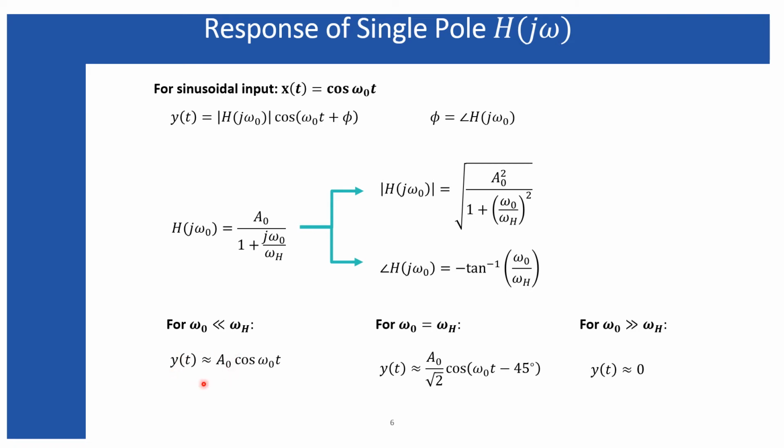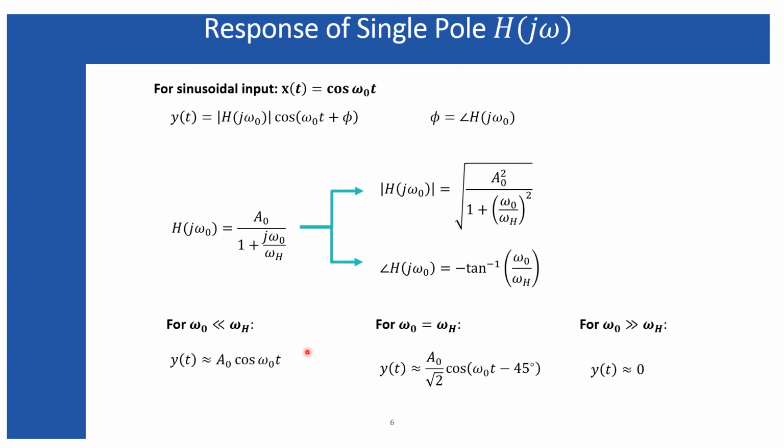So this output y(t), which you can get in the time domain, will contain this A naught as the magnitude of your output signal, following exactly what the input is with phase 0, because this part is very close to 0. So I'm considering, for omega naught very much less than omega h, the phase angle is 0. So the output is exactly equal to the input, only with an amplification A naught, if A naught is greater